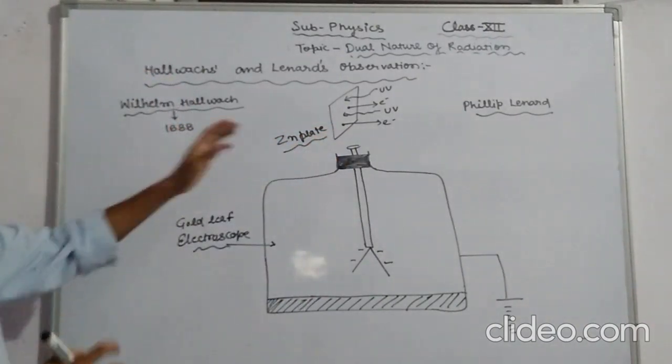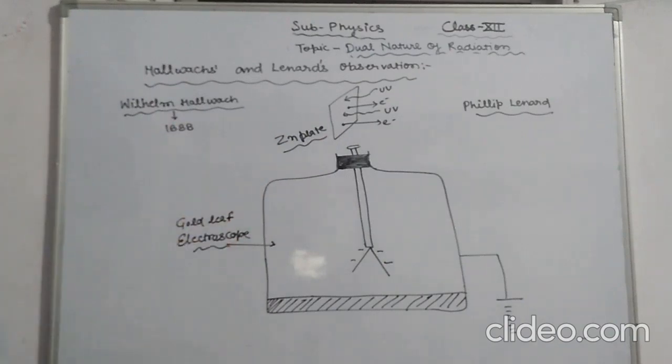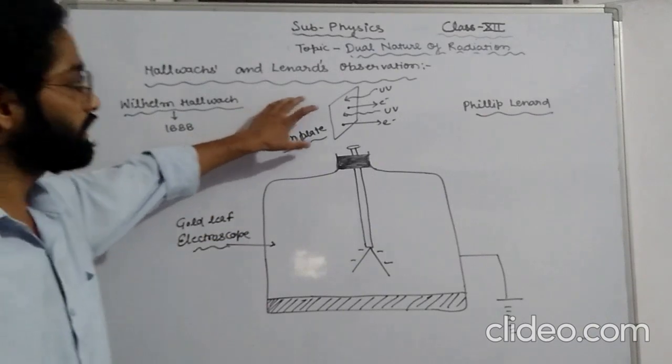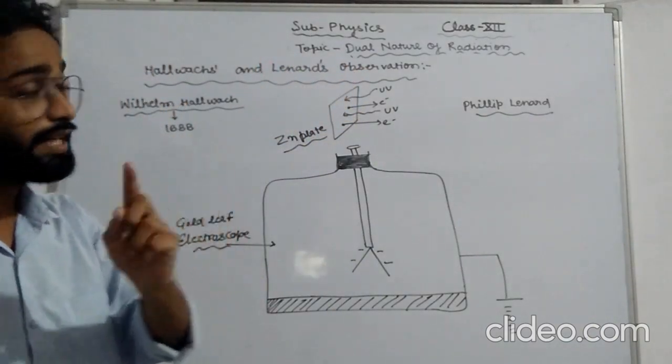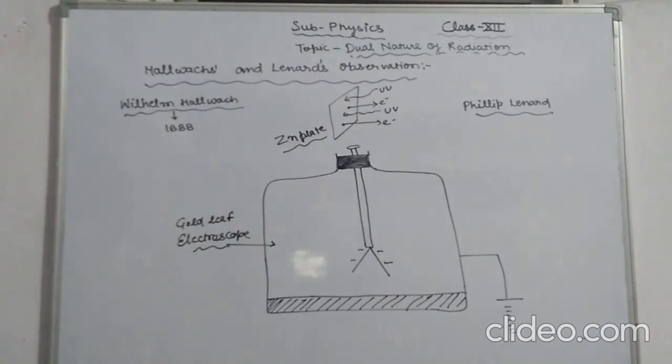He said that when a negatively charged zinc plate is exposed to UV light, it emits electrons, and the emitted particles are in fact what? Photoelectrons. And now let us talk about Philipp Lenard.